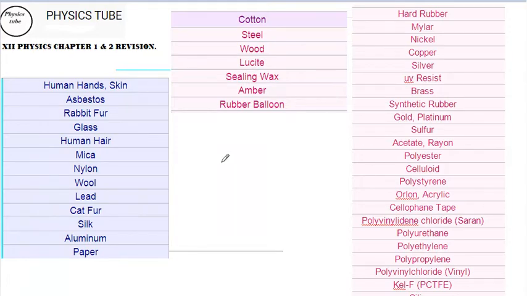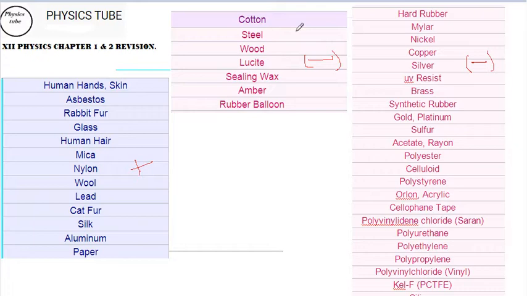So the colors are distinct here. This blue color is indicating positive, and this red color is indicating negative. These are the negative materials which can create negative charges when rubbed. That means silver and glass will have some interaction. Mica and gold or platinum or synthetic rubber has some interaction. If you rub steel on wood, that won't work.